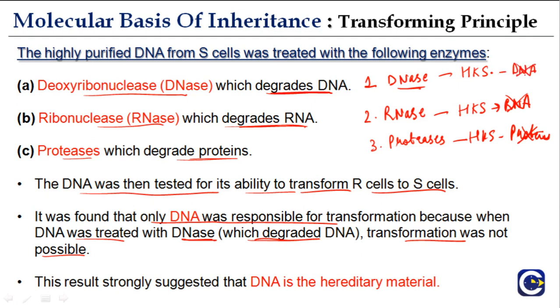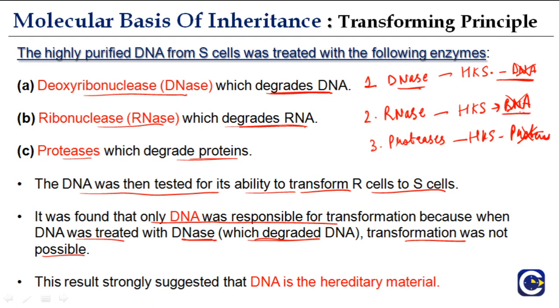So how did they get to know that it is actually DNA? Because in the first experiment, they found that the animals survived, because the R strain was not converted into the S strain as there was no DNA of the S strain. However, here they added the RNase.